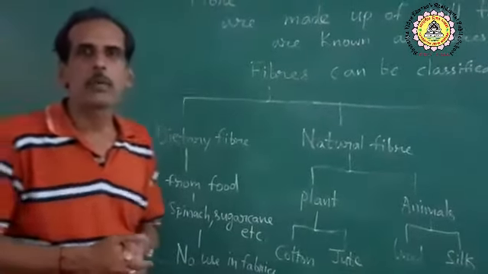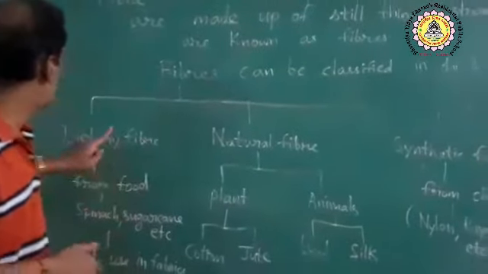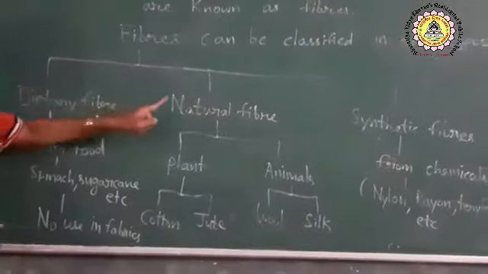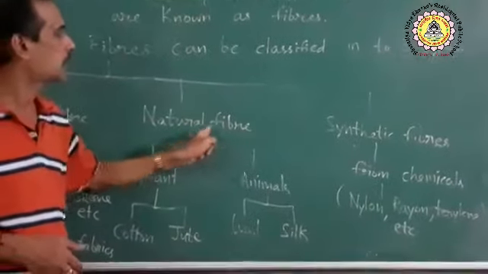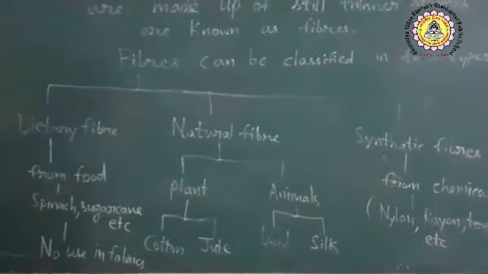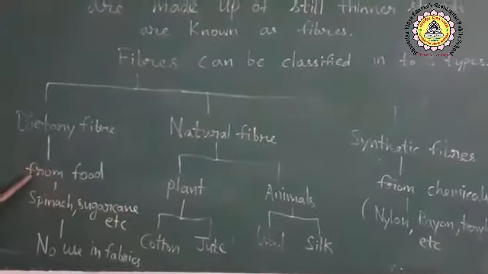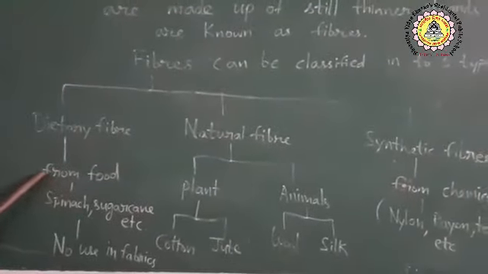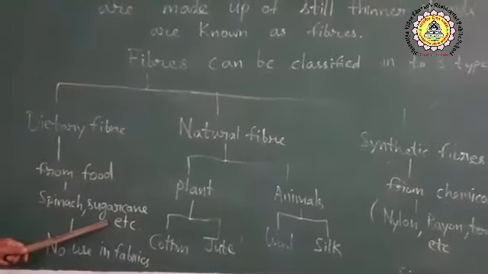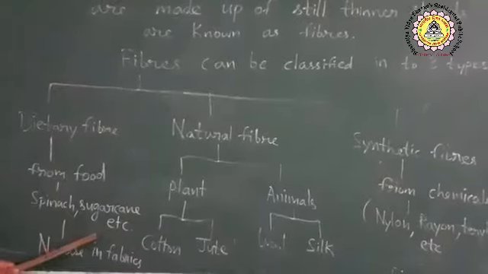So, fibers can be classified into three different types. First, dietary fibers; second, natural fibers; and third, synthetic fibers. Okay. Dietary fibers we get from food, like spinach, sugarcane, etc. But they have no use in fabric formation.